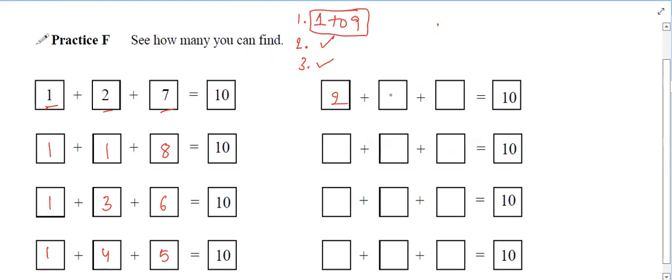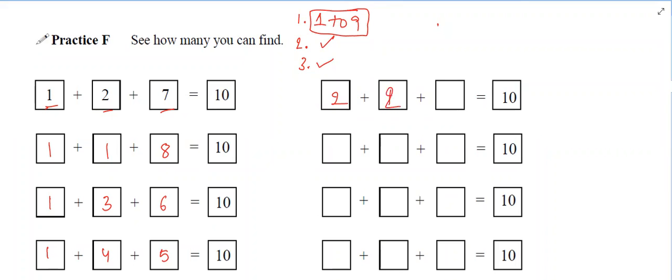Then can I take 2 1? No, because the first combination 1 cannot be taken with 7, otherwise it will become 2 1 7. Yes, that's right. Okay. Can I take 2 2? Yes, sir, you can take that.